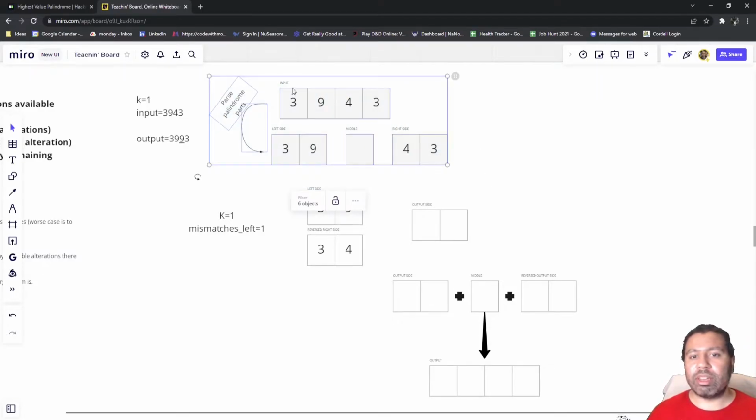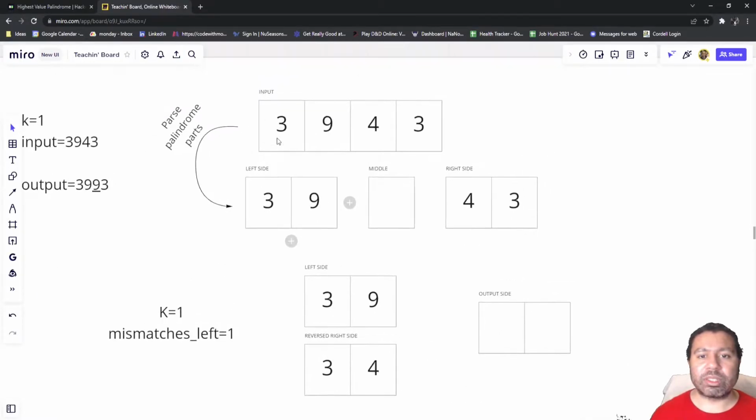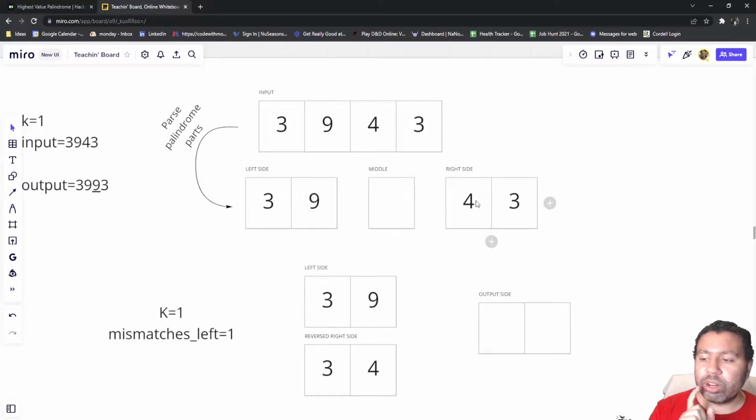First, we break the input into the palindrome parts. So we have a left side. I'm going to zoom in, maybe that'll be a little easier. There's a left side here, a middle, which there is none because it's an even number, and a right side. What we're going to do is take those parts and line them up as if they were in the palindrome form, but we need to flip the right side to be reversed so that they line up.